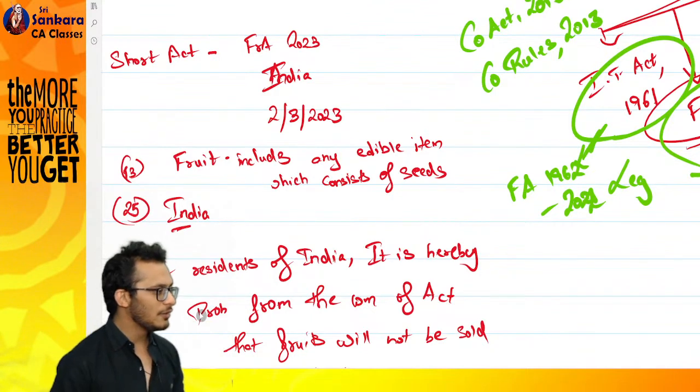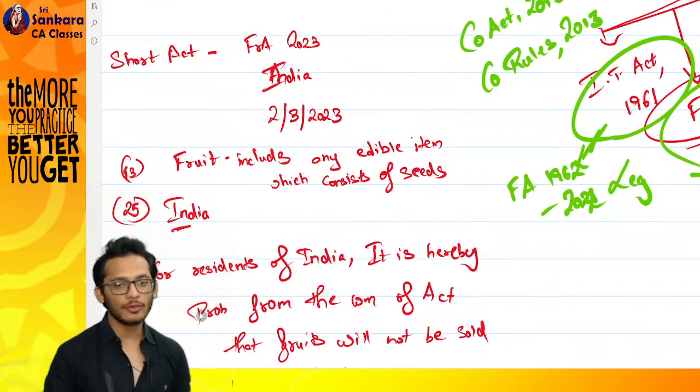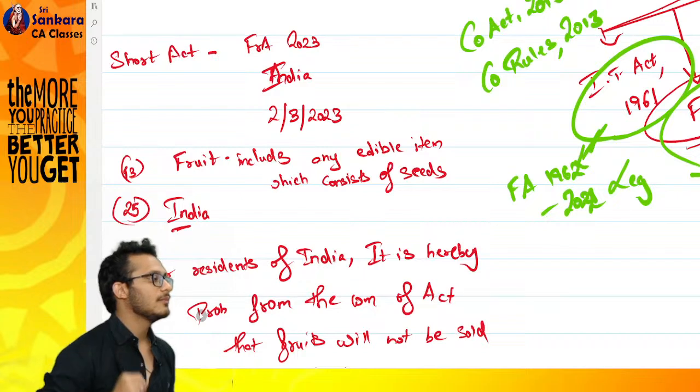I have decided tomato should not be a fruit because technically it is a vegetable. Yes or no? Now what I need to do, I need to give an exception to fruit.